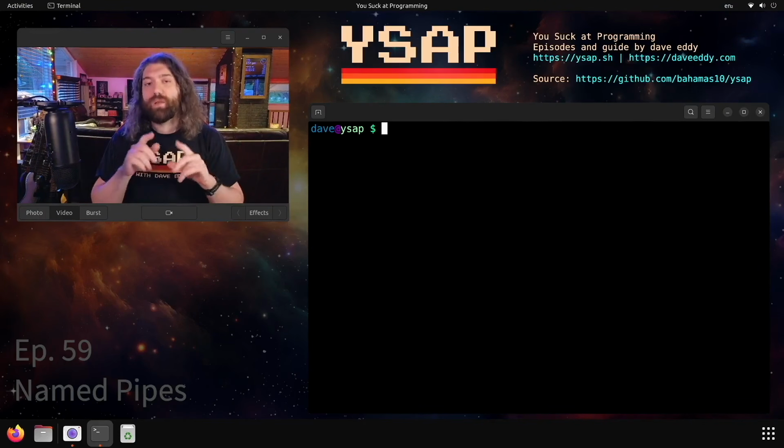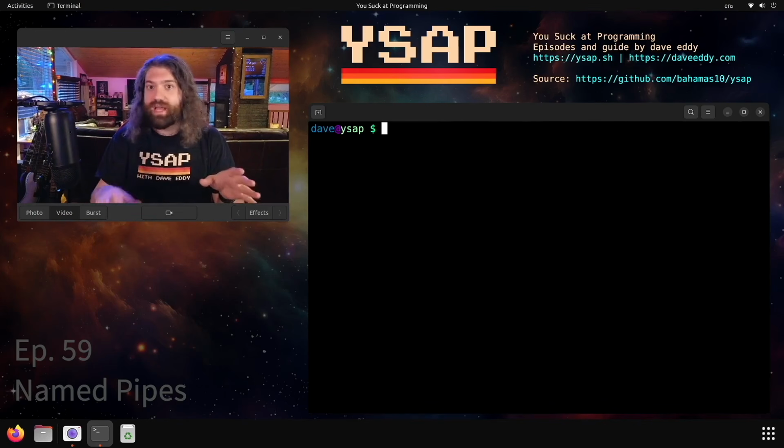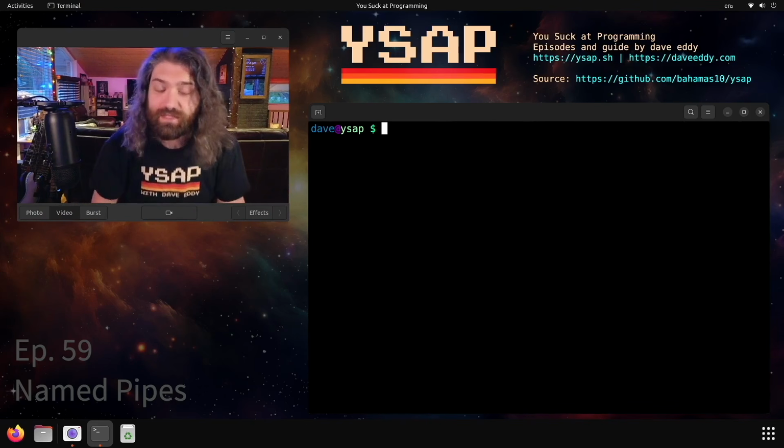And today we're going to talk about named pipes, specifically how to use them in Bash. They can be used in other languages as well, but in my example, I'm going to use Bash. These are provided by your operating system, so any other language can open them because they just appear as files on your file system. So let's go ahead and jump into it.